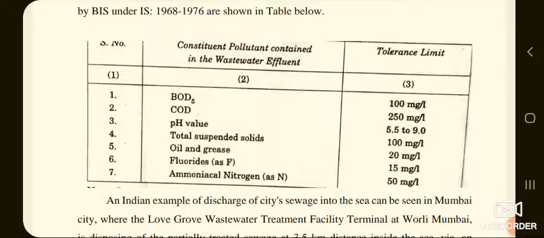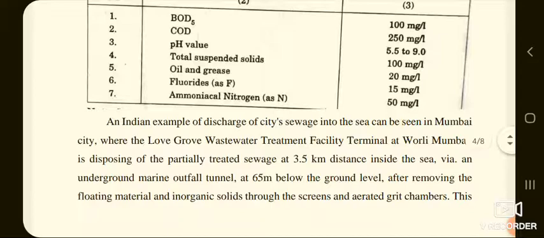Similarly, the fluorides as F should not be more than 15 mg per liter, and it should not also contain the ammonia nitrogen more than 50 mg per liter.